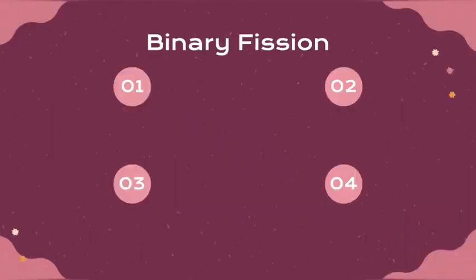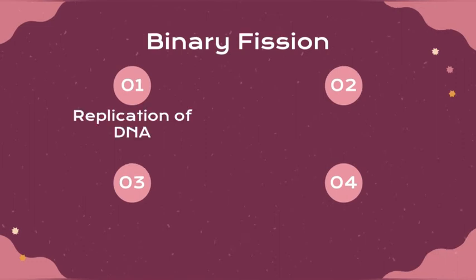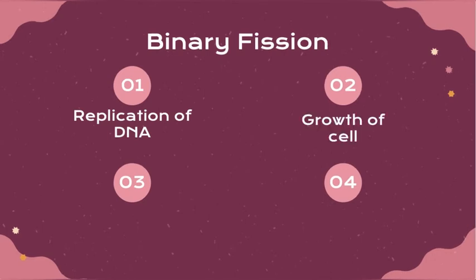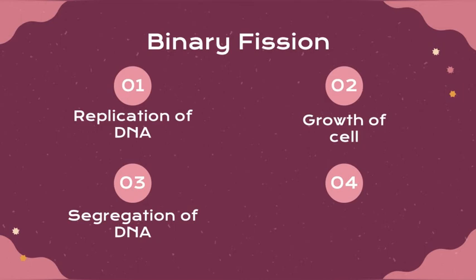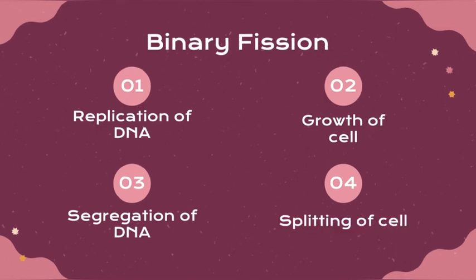Just like the cell cycle, binary fission also has phases. Binary fission has 4 phases. In the first phase, we have replication of DNA. The second phase is growth of the cell. The third phase is segregation of DNA. And the last phase is splitting of the cells. As we can see, binary fission is less complicated than the cell cycle.